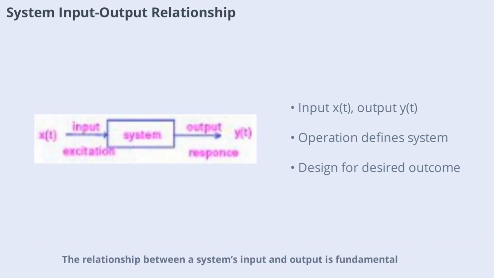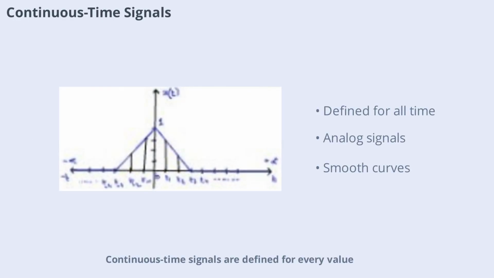The relationship between a system's input and output is fundamental. For a given input signal x(t), the system applies an operation to produce the output y(t). This operation could be as simple as scaling the input or as complex as filtering or modulating it. Understanding this relationship allows engineers to design systems that achieve desired outcomes, such as enhancing audio quality or transmitting data reliably.